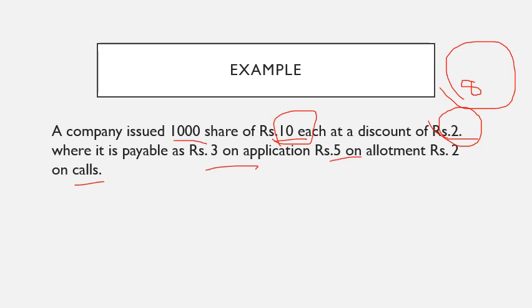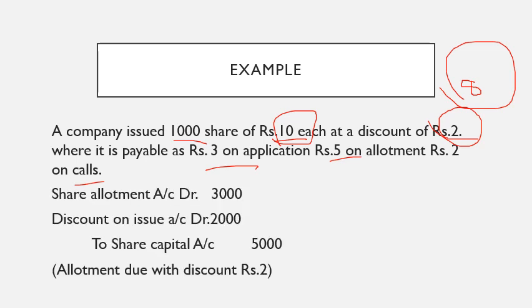Then the discount will come into effect only at the time of making the allotment due. So the journal entry for making the allotment due will be share allotment account debtor 3000. Actually 5 rupees is payable on allotment, but there is a discount of 2, and that 2 rupees will be applicable with this allotment.